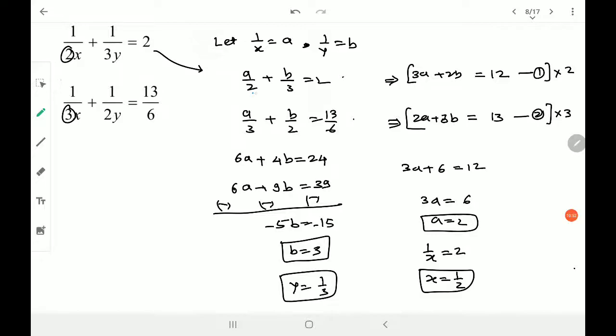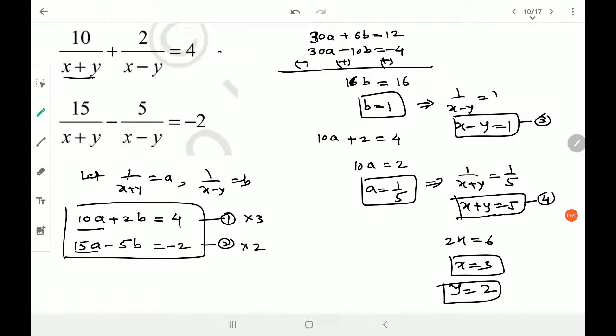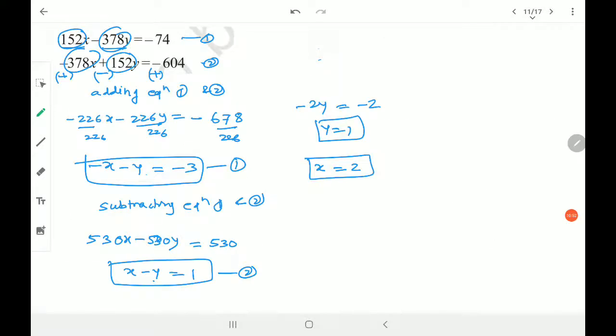You can check that the coefficients are alternate, but if the numbers are small, you don't have to go for that method. You can easily bring the coefficients same. So we go for this method when there are alternate coefficients and at the same time these are very large numbers, and then it becomes difficult to bring the coefficients same. Only at that moment we go for that. Normally I have seen students following this method even for simpler numbers like 2 and 3. Don't do that. If it is possible to orally convert into equal coefficients and then add and subtract, then go for it. Don't go for this method.